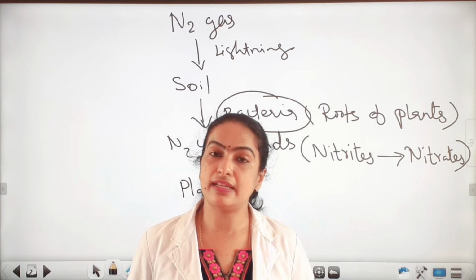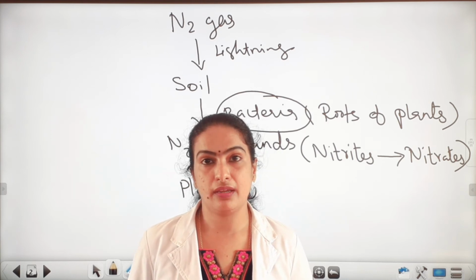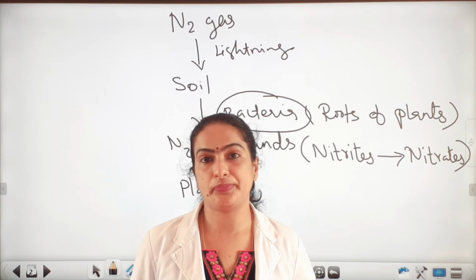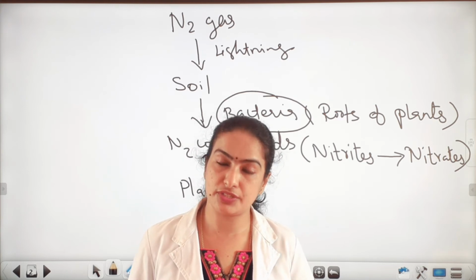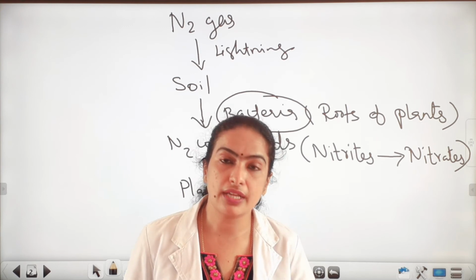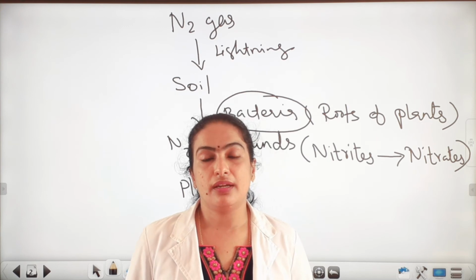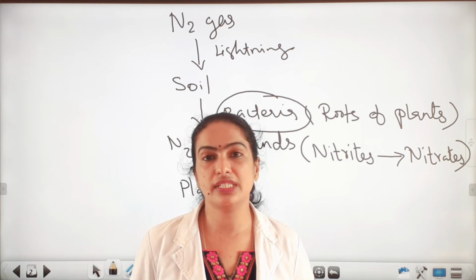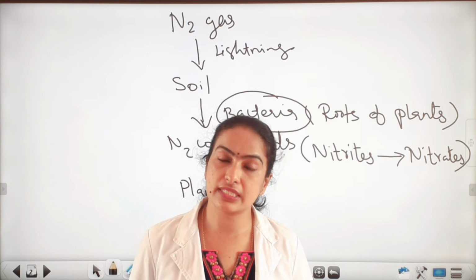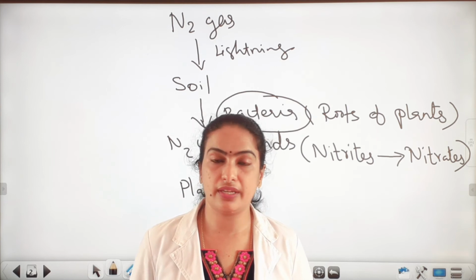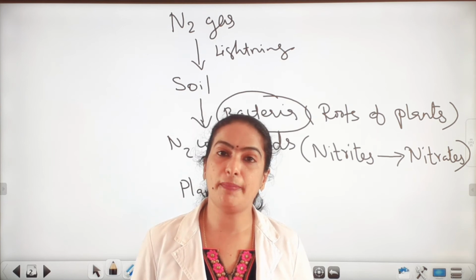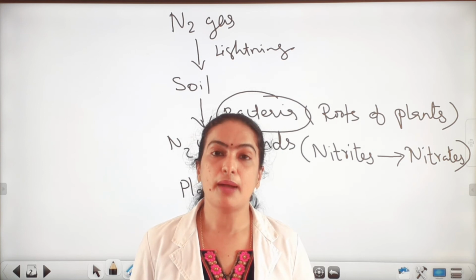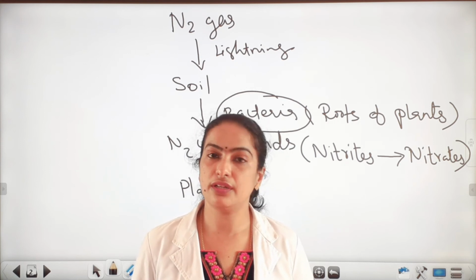When these plants and animals die, the compounds or nitrogenous waste are released to the soil, sorry, not atmosphere, released to the soil. Then some bacteria present in the soil can convert this nitrogenous waste into nitrogenous compounds. And these nitrogenous compounds are again converted to nitrogen gas by some bacteria present in the soil.